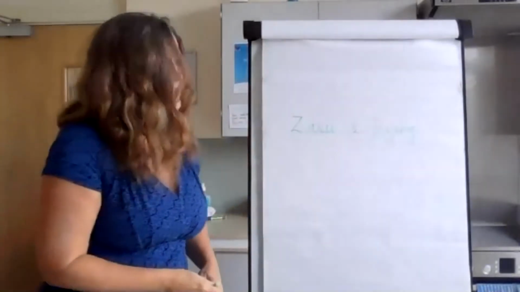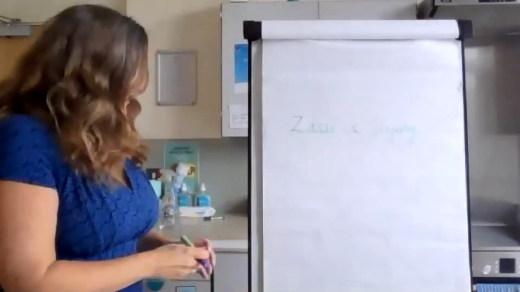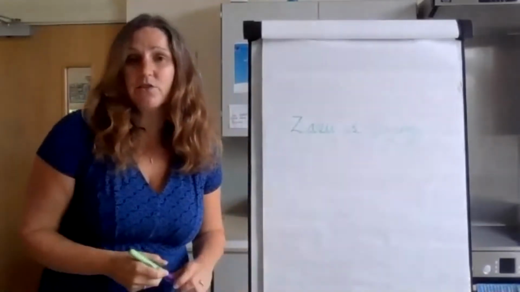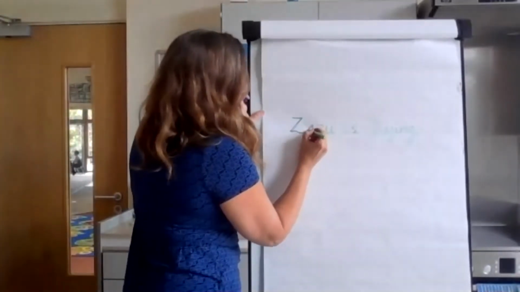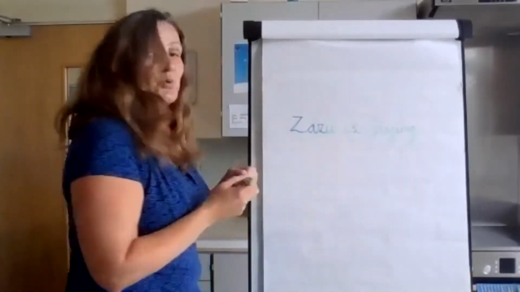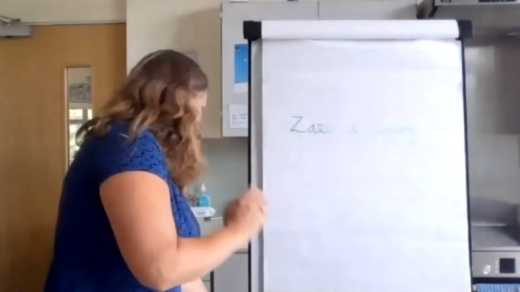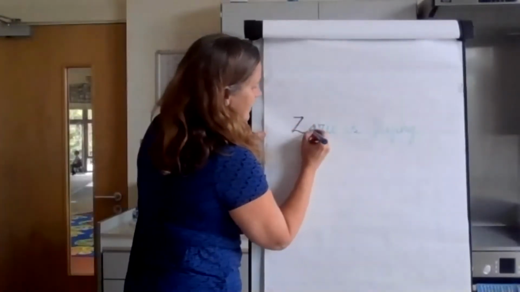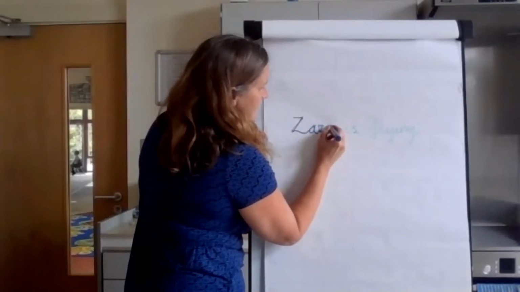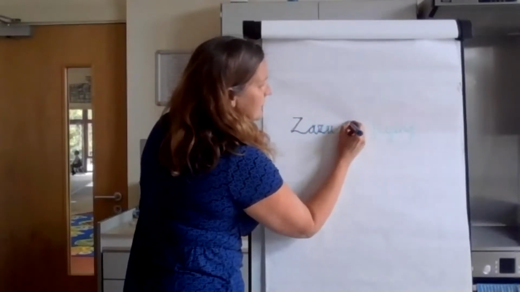He is flying, that's very true. It's not the most exciting sentence. It's not the best pen, so let's try another one, shall we? There we go. Zazu is flying.